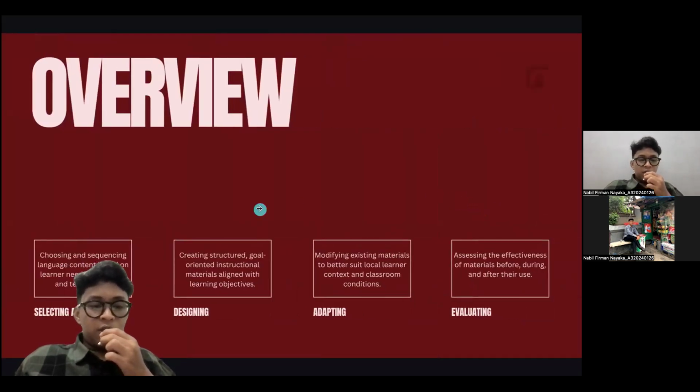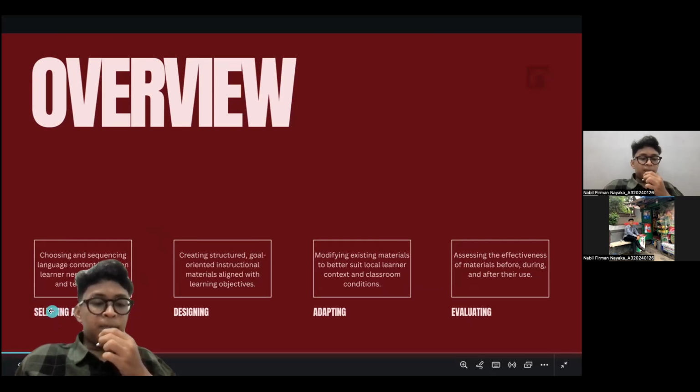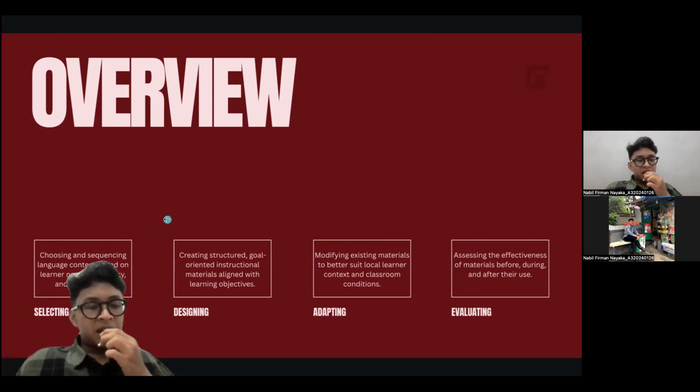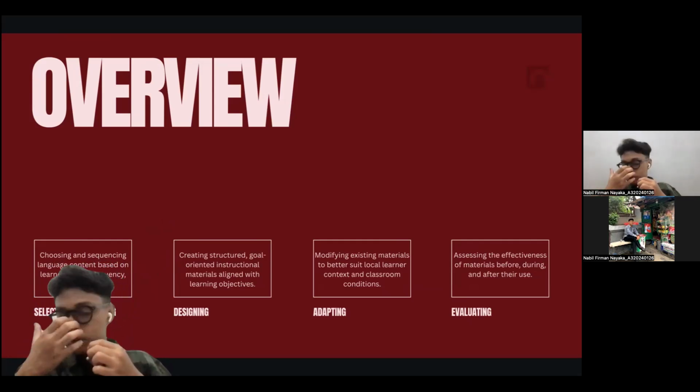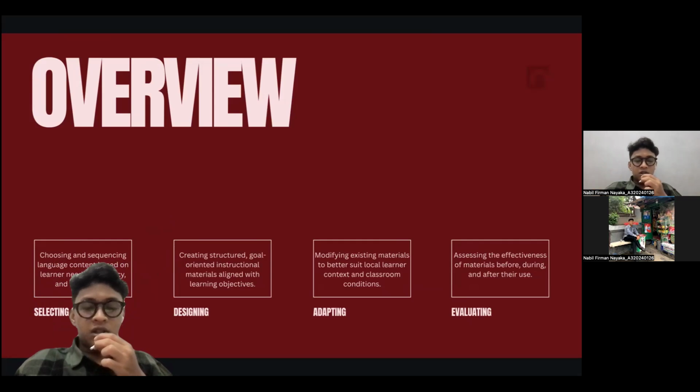So the overview from the first one is selecting and grading. Selecting and grading is choosing and sequencing language content based on learner needs, frequency, and teachability. And then number two is designing. Designing is creating structured, goal-oriented instructional material aligned with learning objectives.